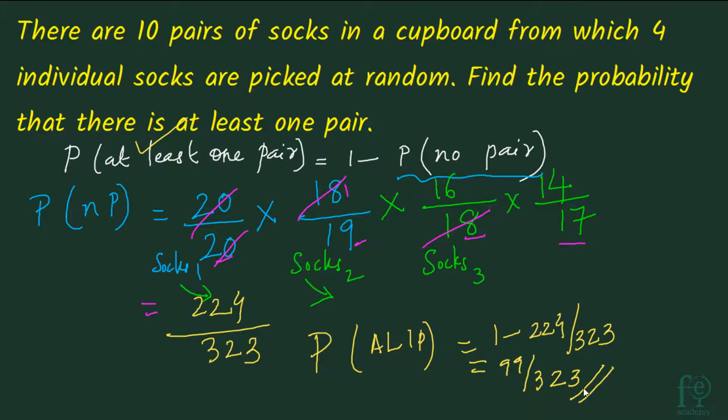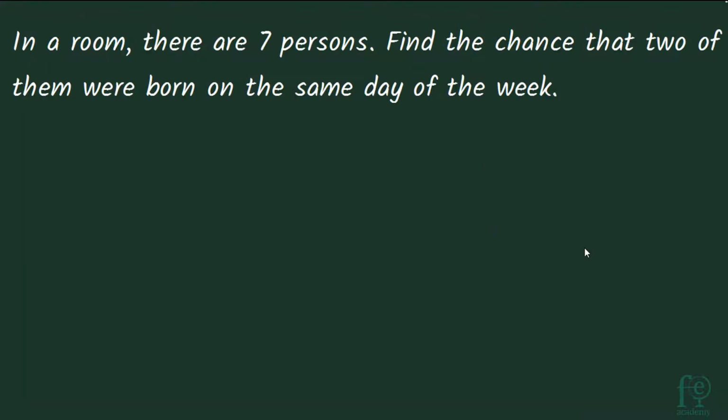It's a very interesting question, a CAT level question. So practice this question. Second question: in a room there are 7 persons. Find the chance that 2 of them were born on the same day of the week. So what is the given question? There are 7 persons in a room and what is the probability that 2 of them were born on the same day of the week?